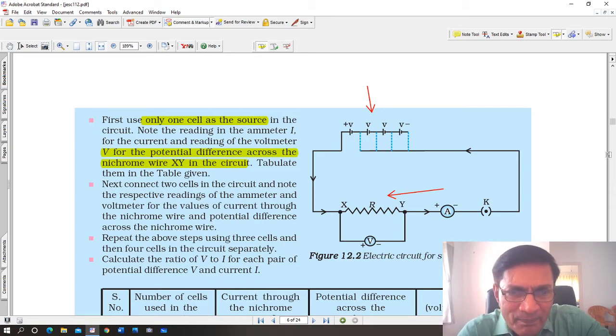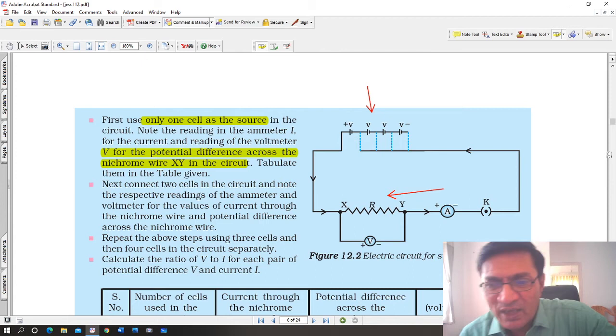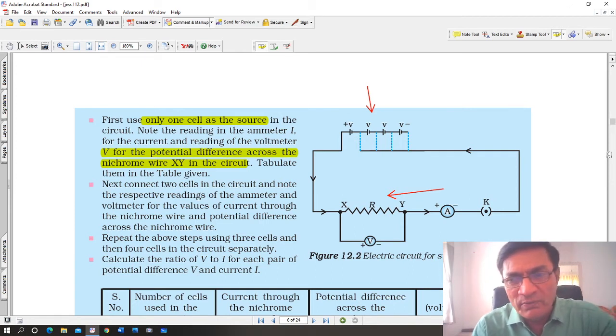And then you have the nichrome wire between X and Y. Between X and Y there is a resistor R. That R is a nichrome wire. There is an ammeter in the circuit, notice its position. There is a key which in this case is shown closed, meaning current is already flowing, and of course the current flows from the positive to the negative.